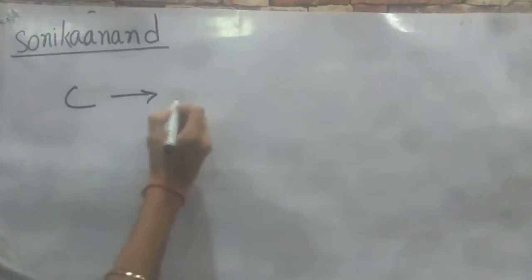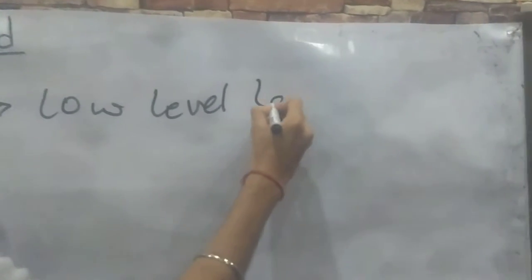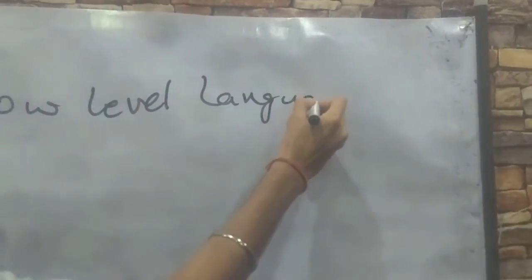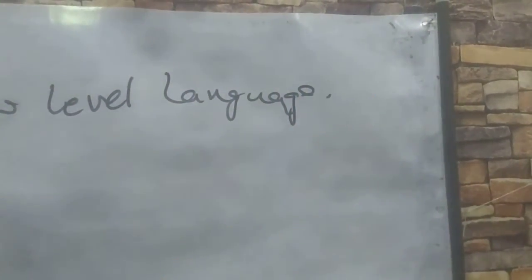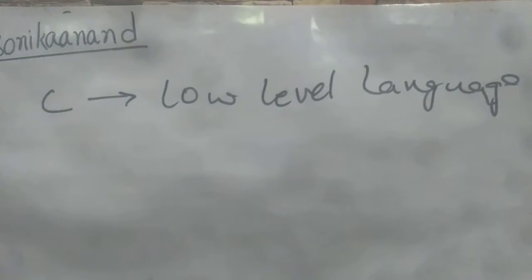Let's discuss what a C language is, how the code is implemented, and how to write a simple basic program first of all, and what data types and everything you need to write your first basic program. So C is nothing but a low level language. Low level language is nothing but, you can say, a machine dependent language.